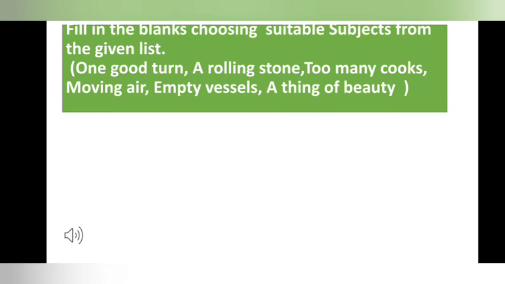You have to choose them rightly and then complete the sentences. The list I'll read once again for you. One good turn, a rolling stone, too many cooks, moving air, empty vessels, a thing of beauty.